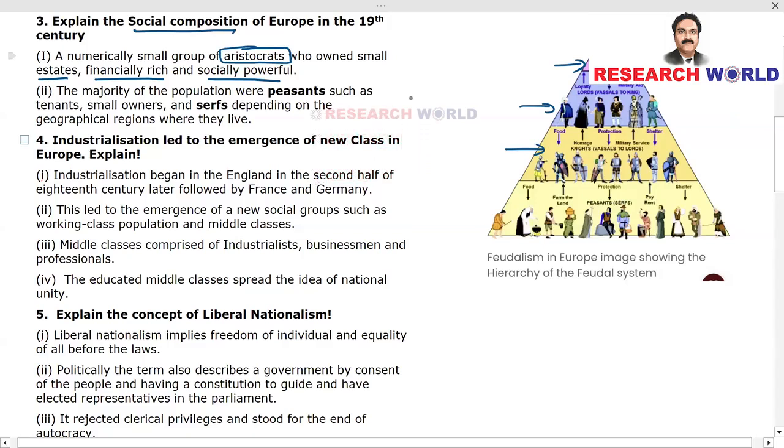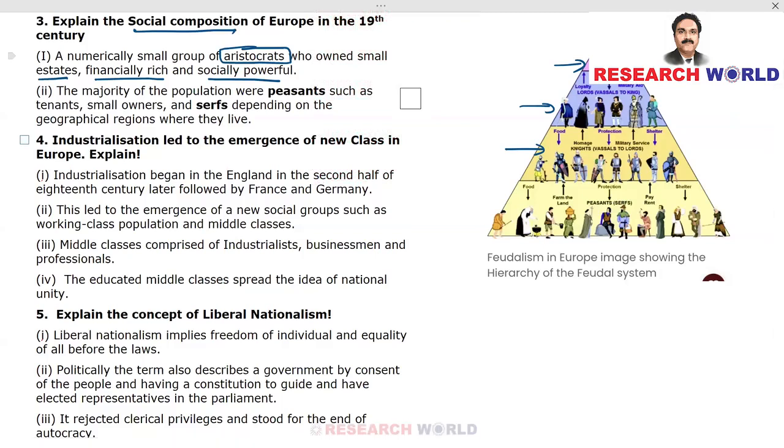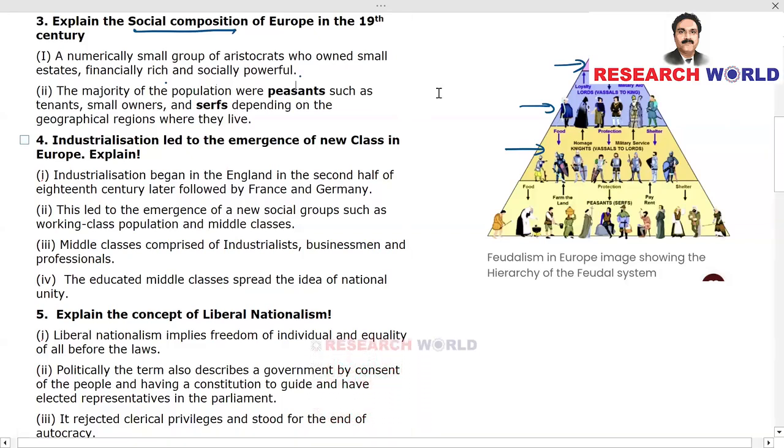So for social composition, we have got 2 points: a numerically small group of aristocrats who owned small estates, financially rich and socially powerful. The majority of the population were peasants, such as tenants or small owners, and serfs, depending on the geographical region they live. So we have got 2 points to write if this question is being asked.